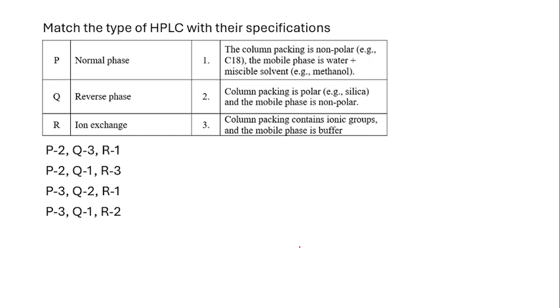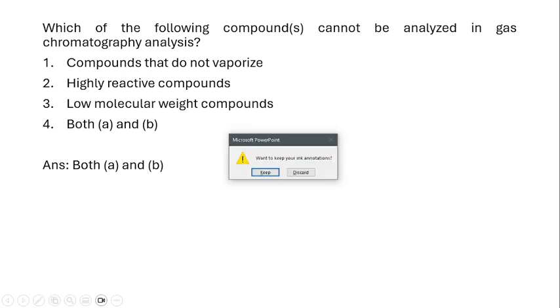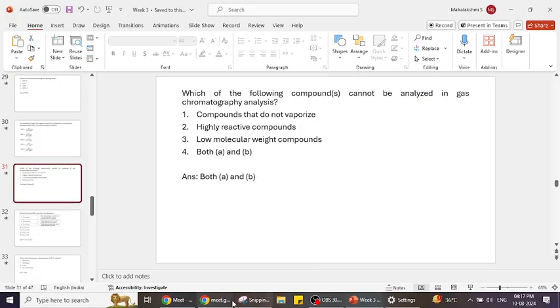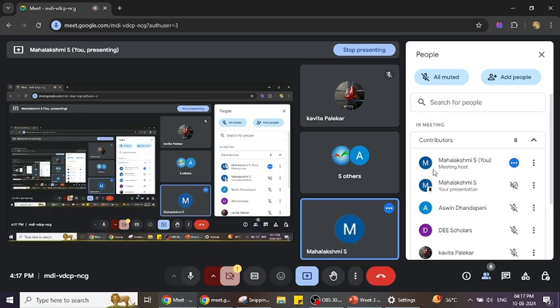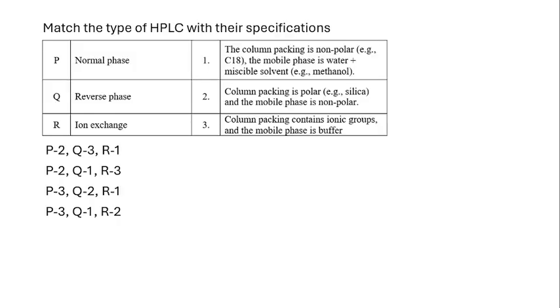Anyone knows the answer? Okay, the right answer is 213.